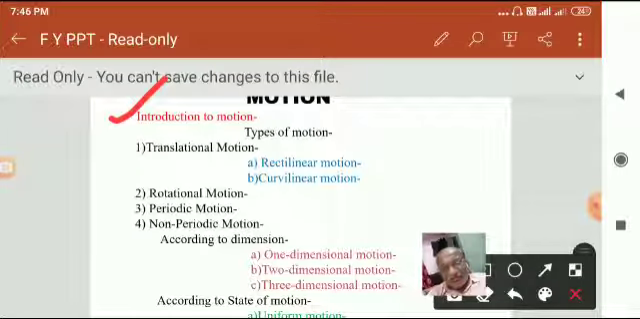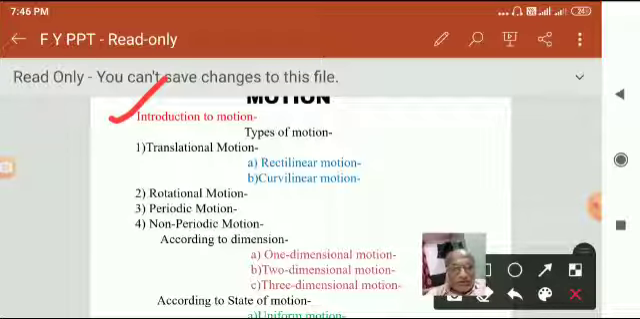Motion is of different types. First is translational motion. In this type of motion, all parts of the object move the same distance in a given time. For example, a vehicle moving on the road, a bird flying in the sky, or a child going down a slide. All these are examples of translational motion, in which all parts of the object move the same distance.